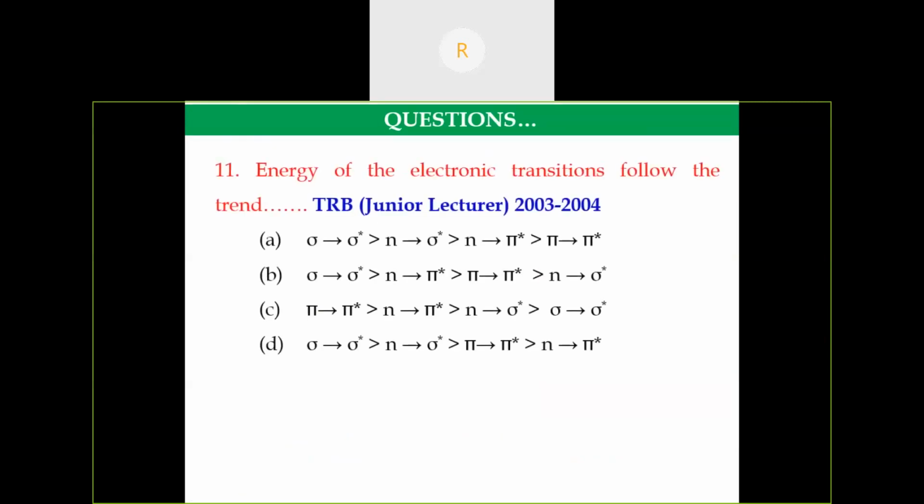Another example, similar to TIFR questions: the energy of the electronic transitions. This was asked in TRB. The correct answer is D. That is, the sigma to sigma star transition requires higher energy, and the n to pi star transition requires lesser energy.